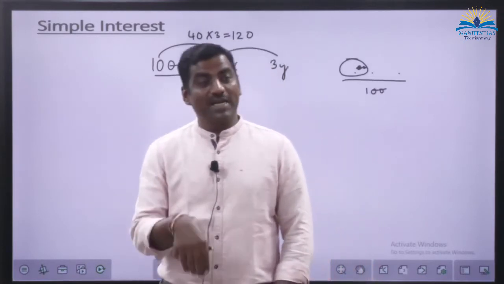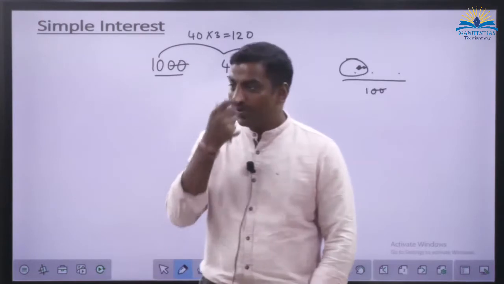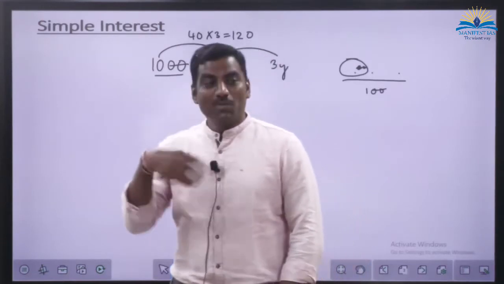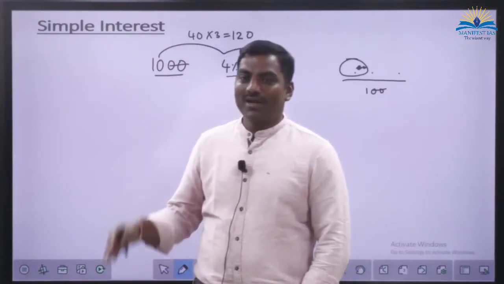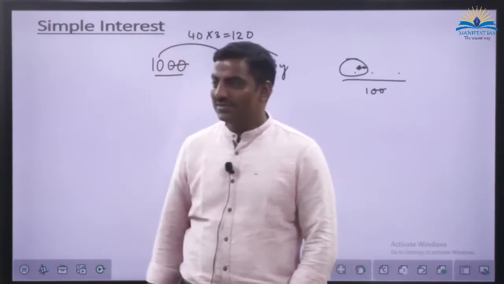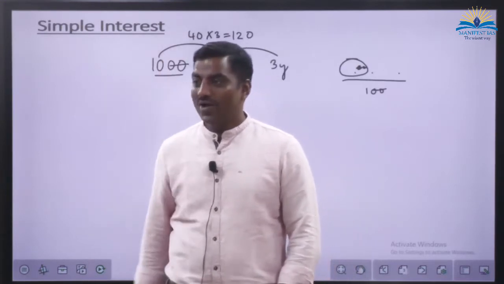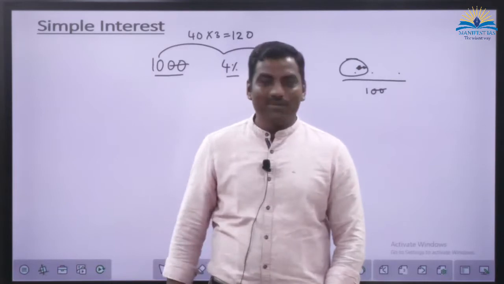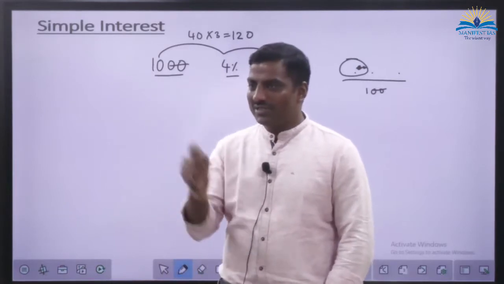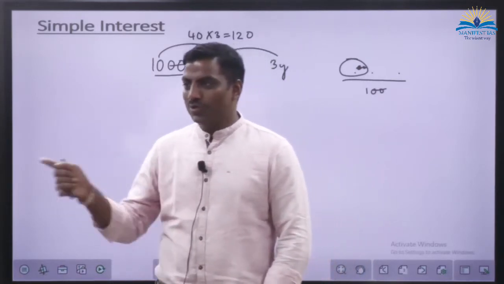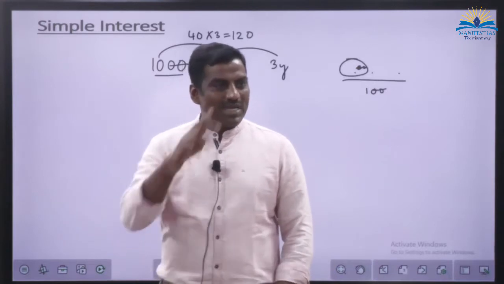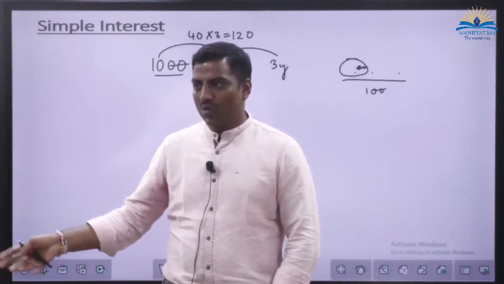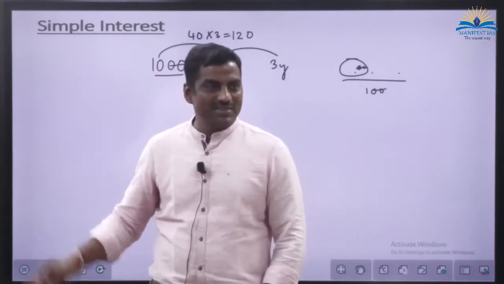And the person who has taken the loan, he has to cry before. Then he has to mortgage a few things, or sell a few things, or escape, or hang himself. So that is the vicious cycle of the money lender and the loanee. That is the vicious cycle, right?